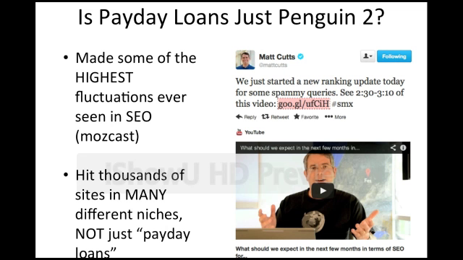Now, why do we care about the Payday Loans algorithm? Well, the Payday Loans algorithms actually made some of the highest fluctuations ever seen in SEO. The SERPs changed more than they've ever changed for any release of Panda previously or any release of Penguin previously. So it actually hit various niches the most, even though overall it made probably some of the least change. And this means it hit many thousands of sites in many different competitive niches, not just the Payday Loans niche. It hit sites in the hotel niches, in the car loans niches, in the insurance niches, and other niches that we're going to see.